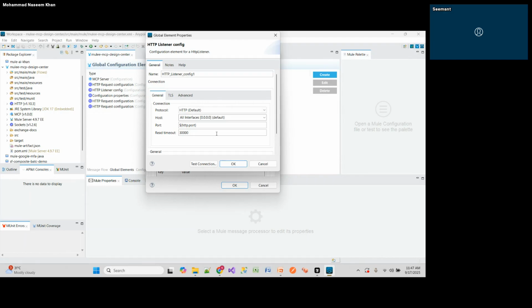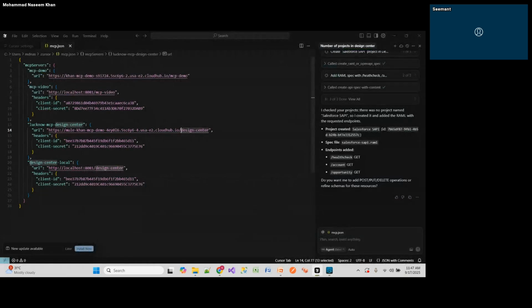So this is just running on local? No, no. I mean, if you want to run it in local, it will run in local. But in the properties, I have provided this HTTP dot port. Okay. So currently, this one is what I am showing.